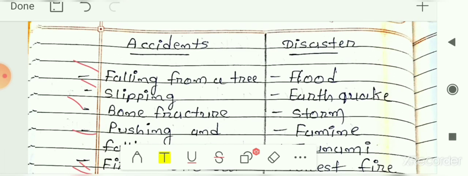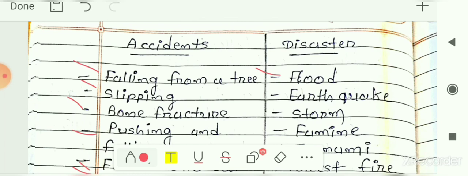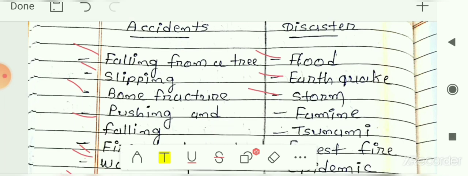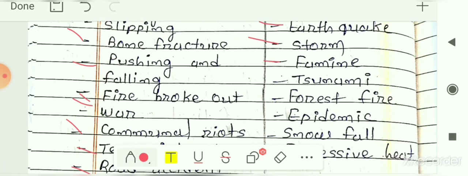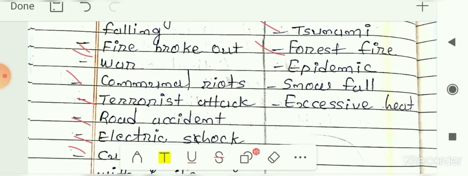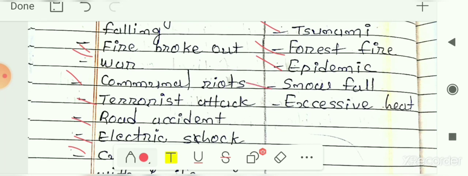Now we will see the disasters. The first example of a disaster is flood. Flood is known as a natural disaster. Next is earthquake, so it is also a disaster. Then storm, that is also a disaster. Famine, that means drought, is also known as a disaster. Then tsunami, this one is also a disaster. The next ones are forest fire, epidemic, snowfall, and excessive heat. So these all are the examples of disaster. So this is the classification between accidents and disasters.